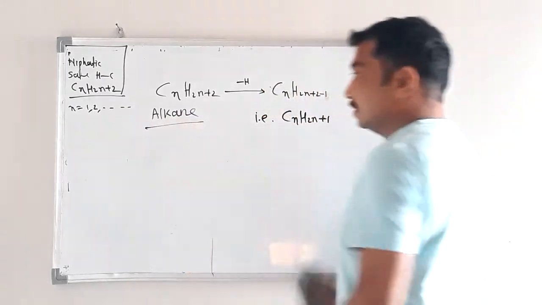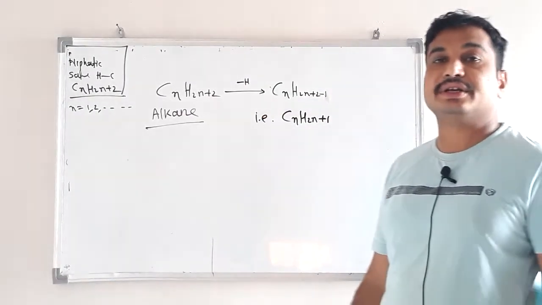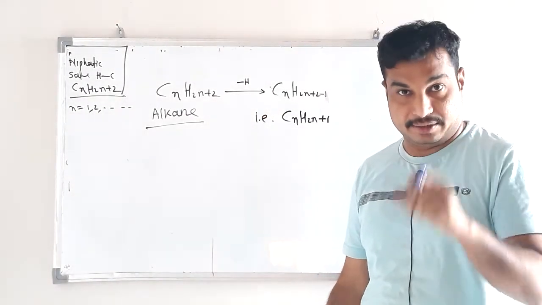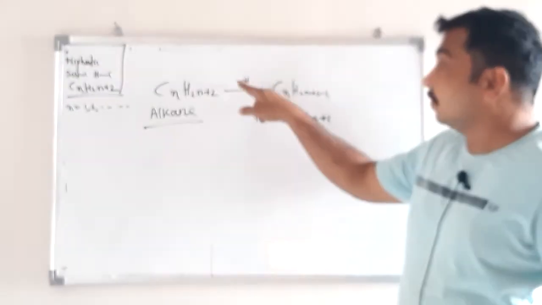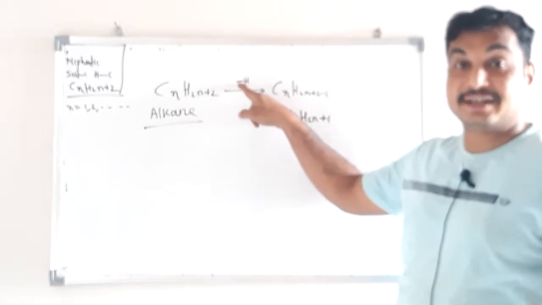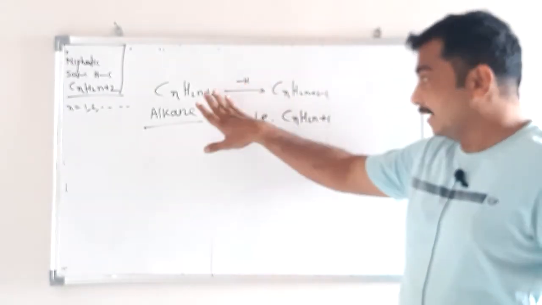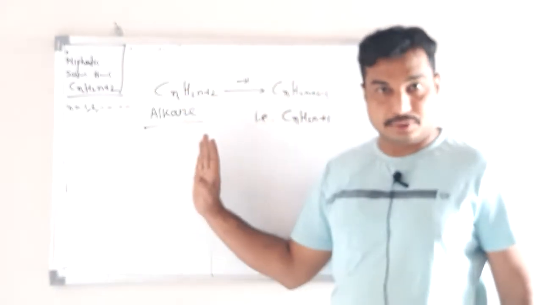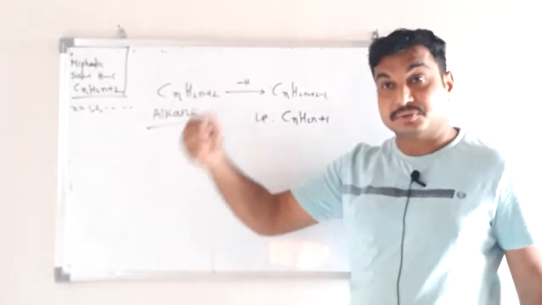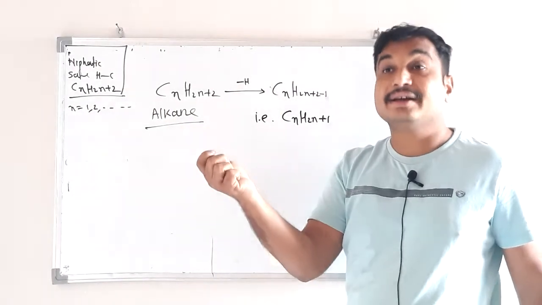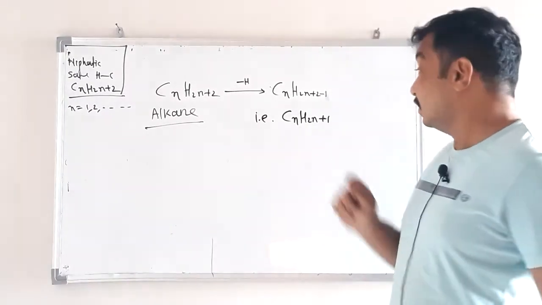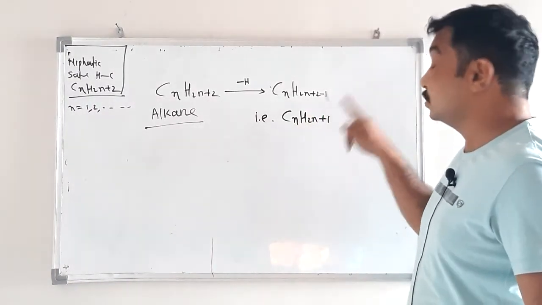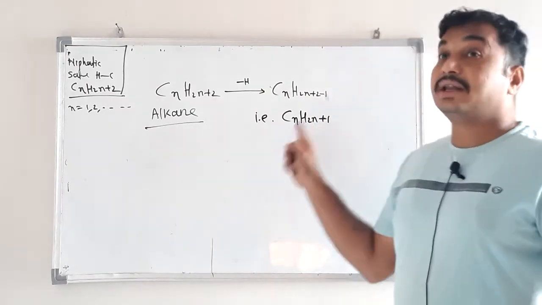CnH2n+2 is the general formula for alkane, and from this alkane we are removing one hydrogen atom, the hydrogen attached to carbon. From this structure we are detaching one hydrogen, so what remains is CnH2n+1. This is not alkane.